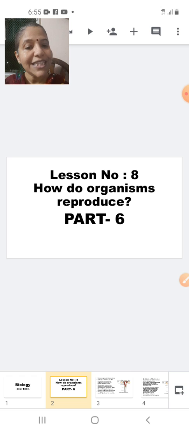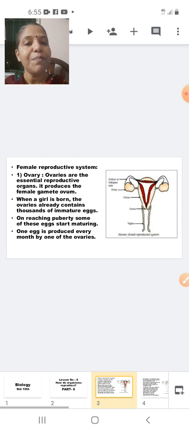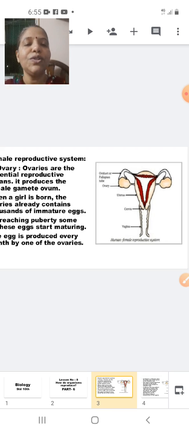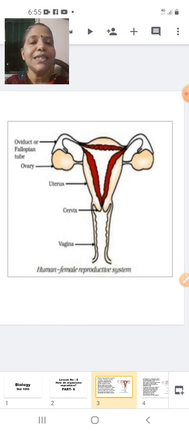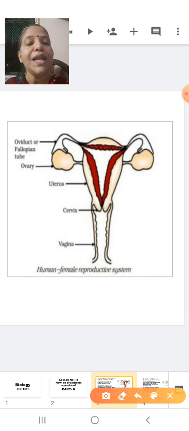So in today's session, we will start with the female reproductive system. I will enlarge the picture. Now, this is the diagram of the female reproductive system. The female reproductive system consists of a pair of ovaries. Can you see I have marked a pair of ovaries?